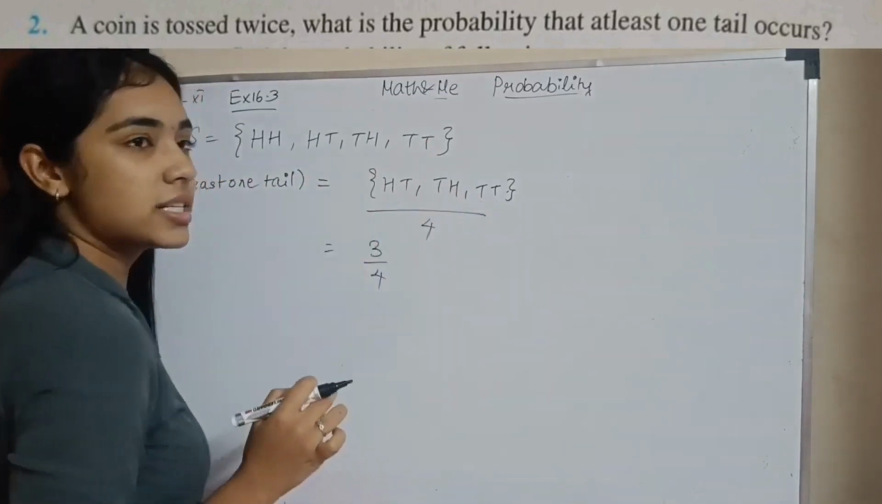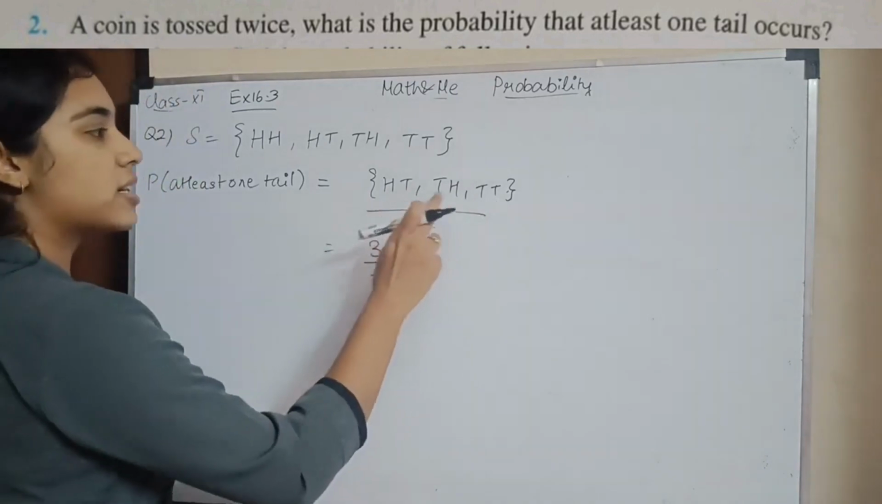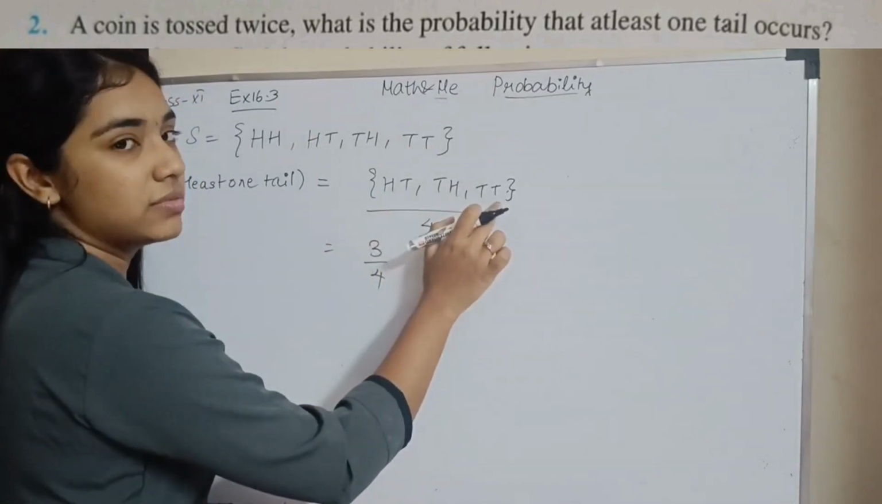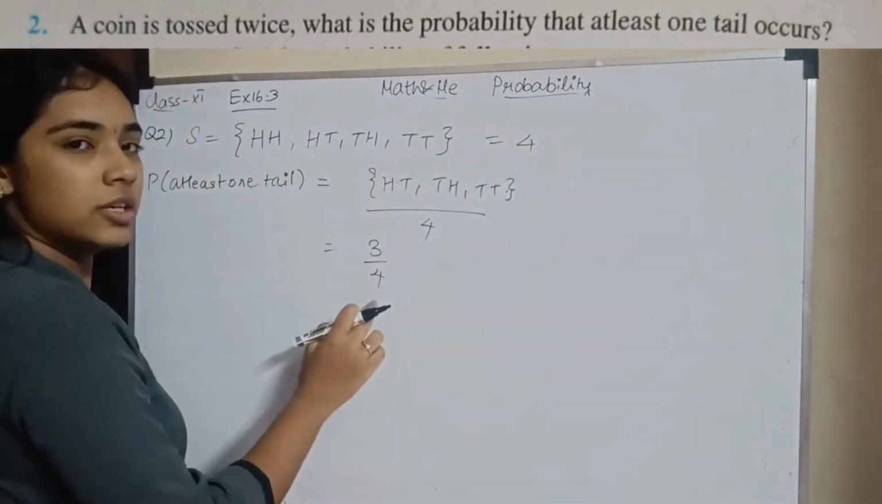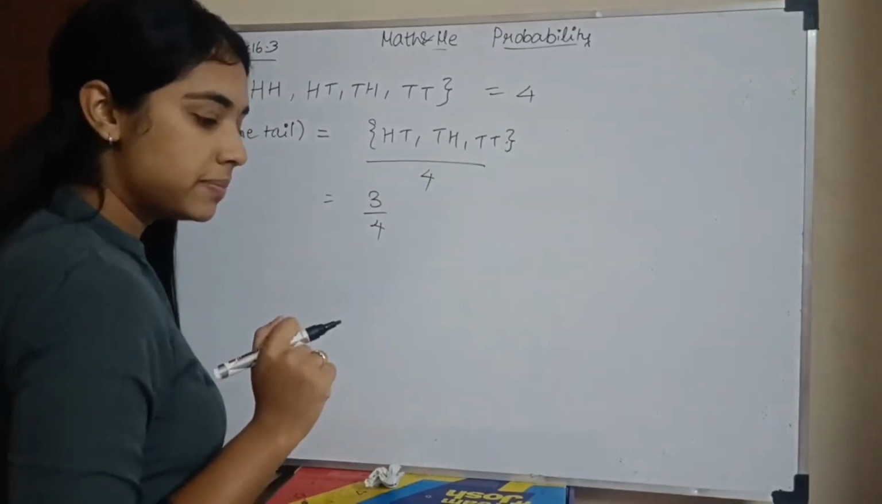How many sample points do you have where the tail occurs at least once? It will be 3. Out of the total sample space, the number of elements is 4. So the probability is 3 by 4. Okay.